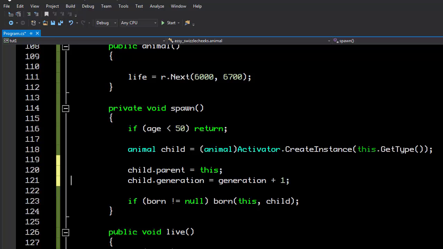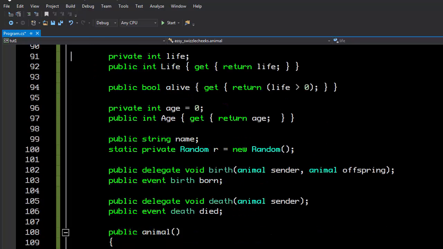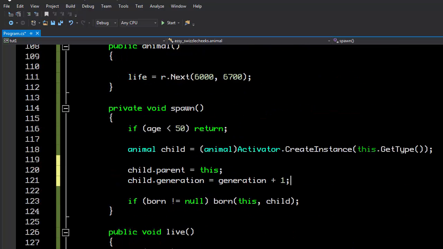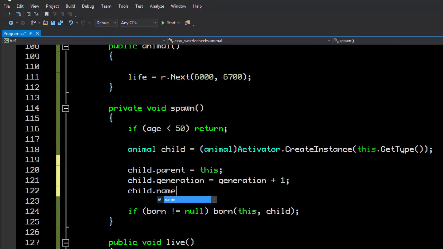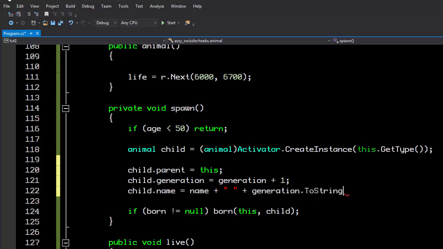In other words, we want to set the child's generation to our generation plus 1, and it obviously will begin on 0. And then we will say child.name equals my name plus generation number.